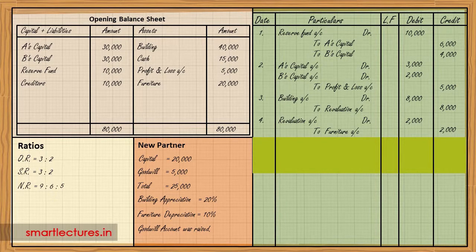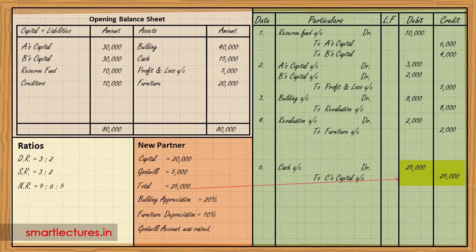Now, new partner is coming with 25,000 rupees. So what will be the journal entry? Cash account debit to C's capital, 25,000 rupees. And immediately, there will be adjustment journal entry for goodwill. You know, out of 25,000, 5,000 is for goodwill, and this amount will be transferred from C's capital to A's and B's capital. You know it very well.